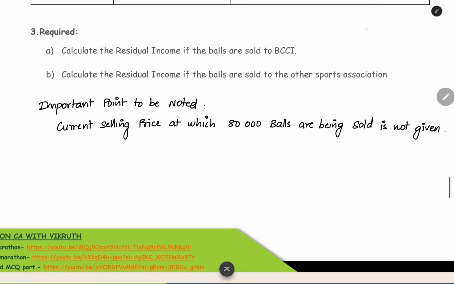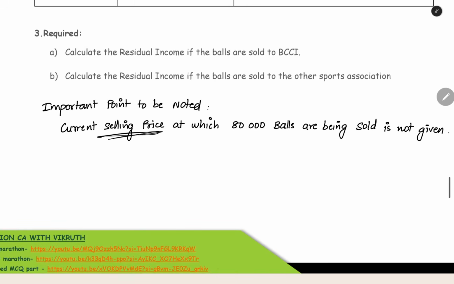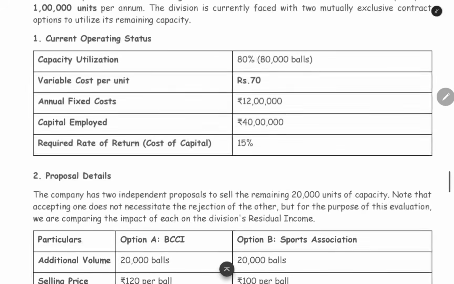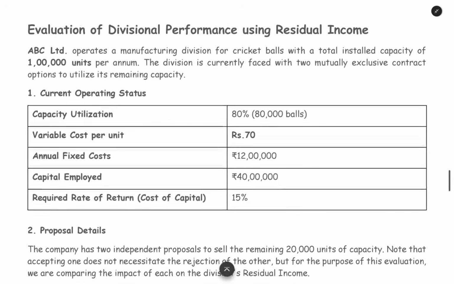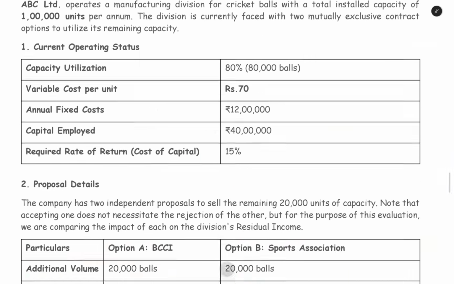Here, one important point to note: the current selling price at which 80,000 units are being sold is not given. Currently you are manufacturing 80,000 units, and we have to sell those to outside customers. What price are we charging? What is the selling price per unit for the currently manufactured units? They have not given that in the question. I framed this question based on information I obtained from candidates, so they might have missed it, or the question itself did not give it. We can solve it under both assumptions.